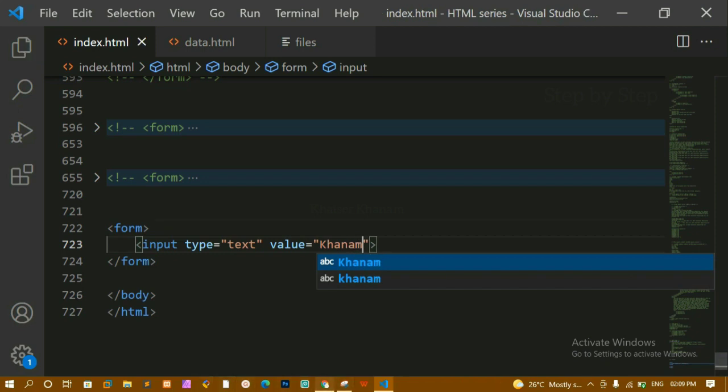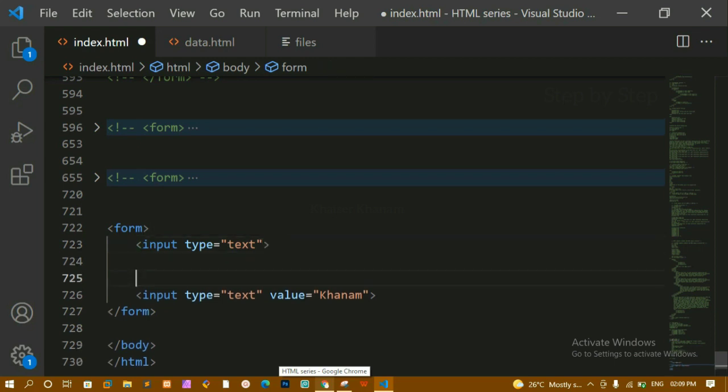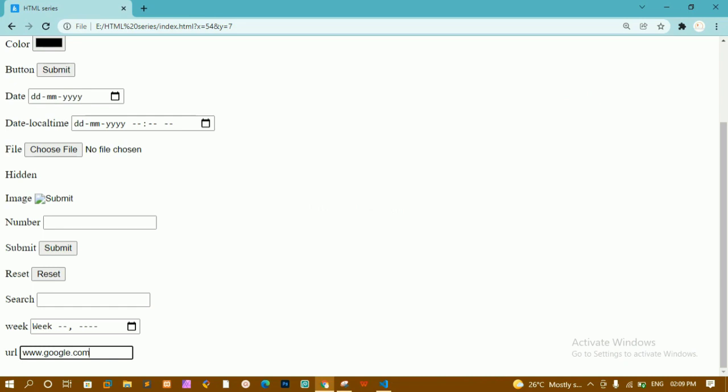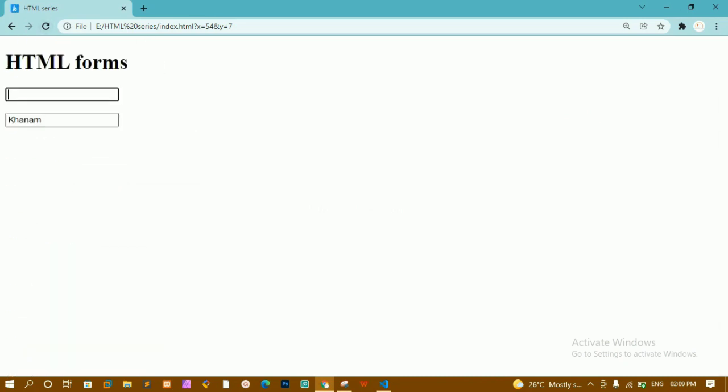I'll save this, and before that by default I'm just going to create another input field. Type is equal to text. I'll just add one break here. I'll save this. I'll just come here. This everything we have seen. I'll refresh this one. Now you can see here I am having the empty data.